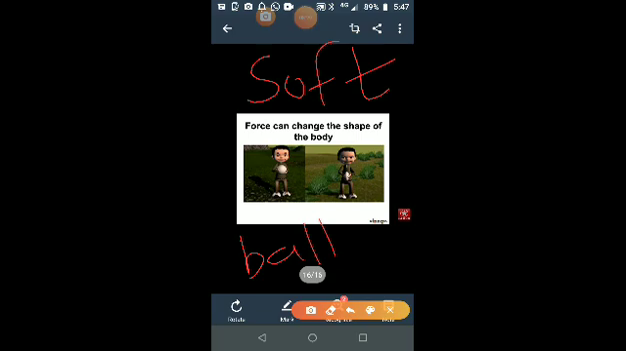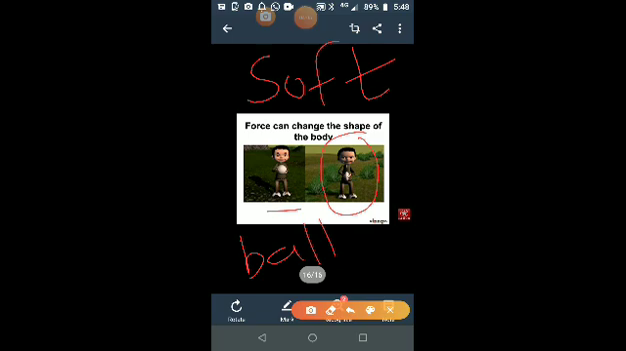Now this is the original ball. The ball in the hand of the child is the original shape of the ball. Now observe the next picture. In this picture, when this boy applies force with his hand on the ball, then what happens? See, the shape of the ball is changed.